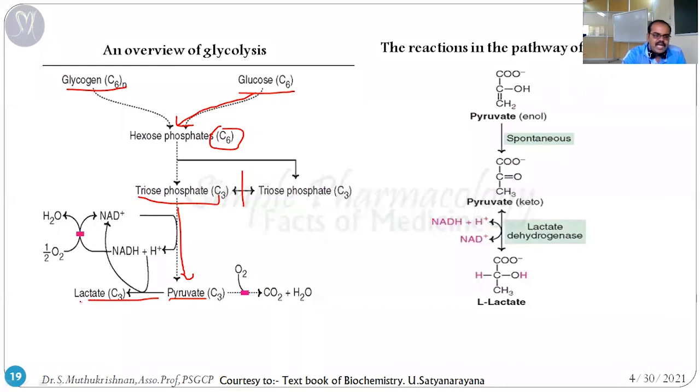Then it's converted into lactate based upon the availability of oxygen and conditions. You can see here the glycolysis condition. Once this pyruvate is formed, it's interconvertible. It's available in both keto and enol forms. Here the hydroxyl group with an alkene is there, so it is called the enol form. Here the keto group is there, so it is called the keto form. Once pyruvate is formed, it's converted into lactate with the help of lactate dehydrogenase enzyme. So this is the entire overview of glycolysis.